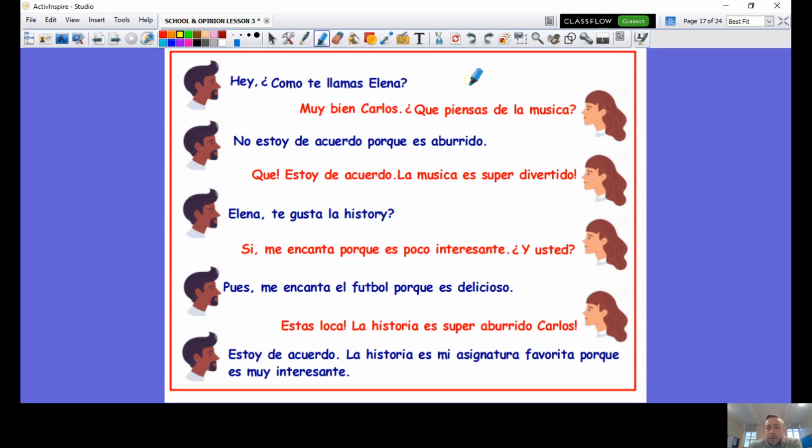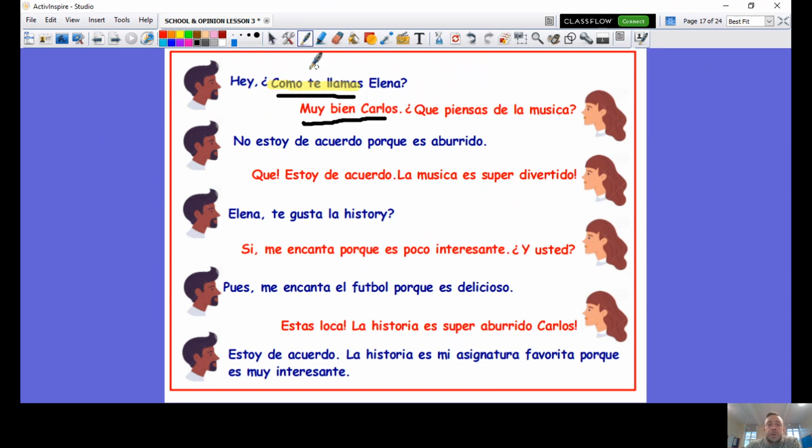Now, I hope there's an alarm bell in your head going, ¿Qué? What's that? So straight away, I can see Carlos has said, "Hey, what's your name, Elena?" That's a bit odd. And she says, "Muy bien, Carlos." So clearly, this here does not belong in this conversation. This needs to be taken out and edited. We've got to look at the response because he is asking a question. It's not, "¿Cómo te llamas, Elena?" What's your name, Elena? But it is a question because she says, "Muy bien, Carlos."